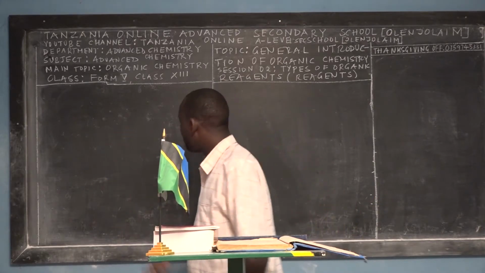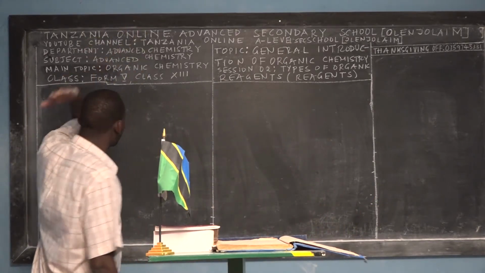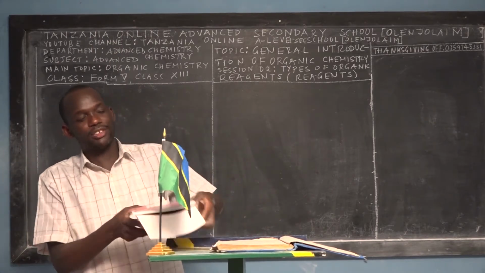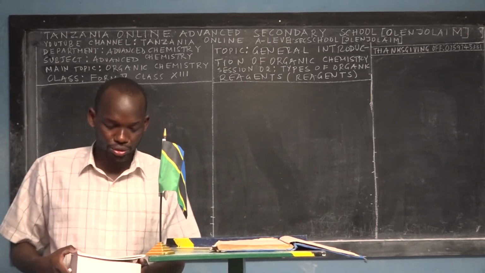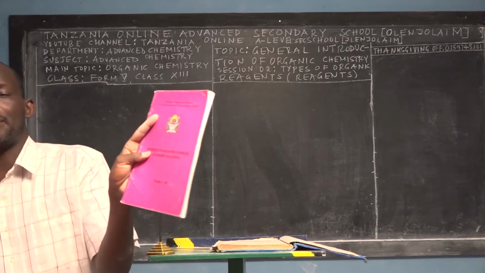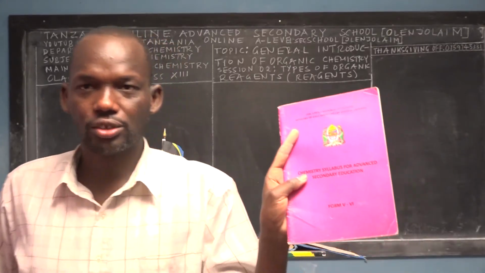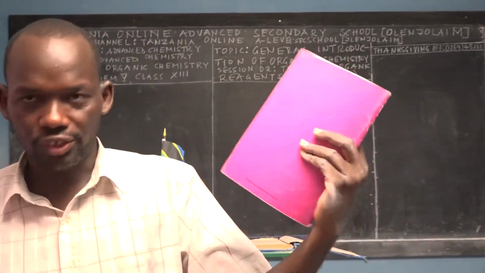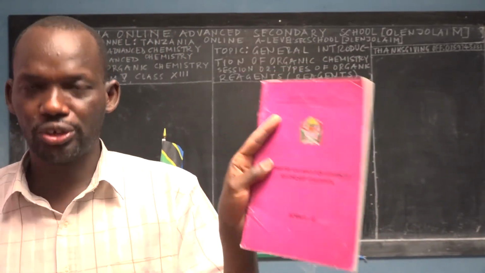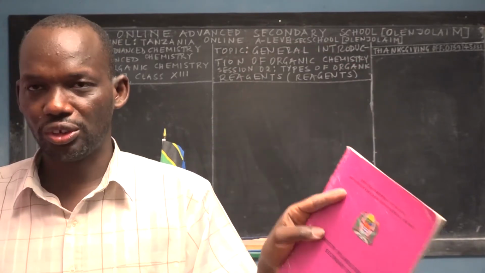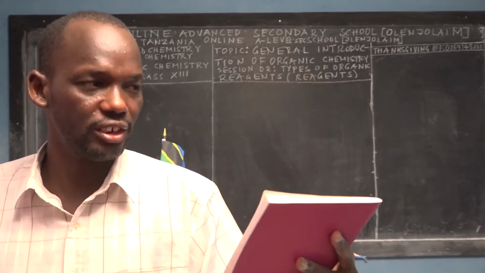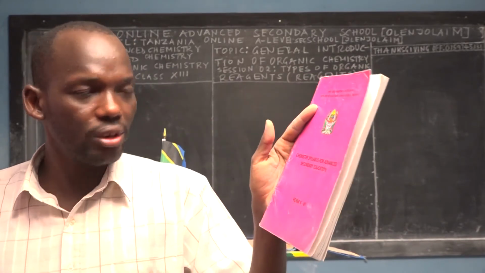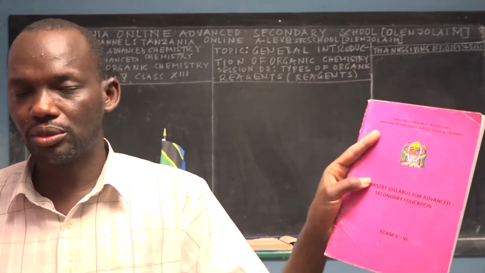Okay, so let us come to the session. Subject: advanced chemistry. I believe that you are well prepared. But in every session, we recommend you to have at least a syllabus beside you, so that you can watch everything that's going around. The syllabus book, because you bought this one in order to use it. You didn't buy it in order to leave it in your bag and check it only sometimes.